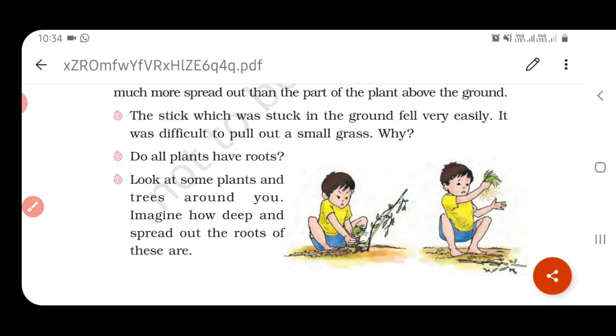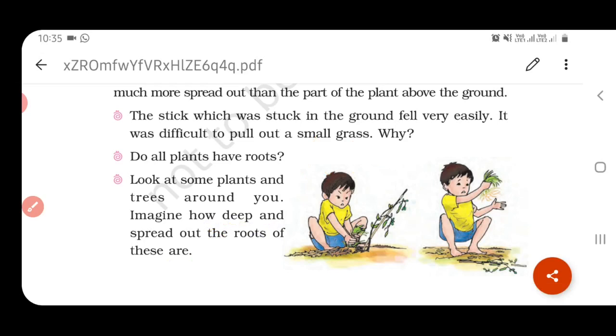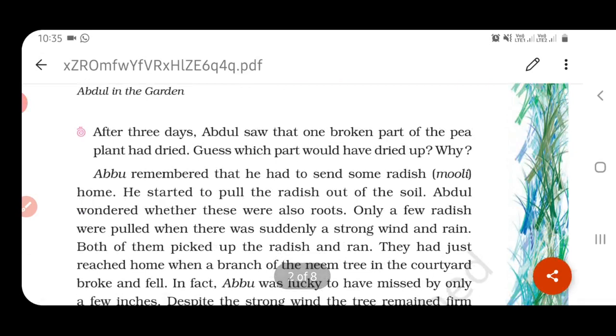Second question, do all plants have roots? Yes, all plants have roots. In the third question, look at some plants and trees around you. Imagine how deep the roots of these spread out. So just observe the trees in your area. The small plants will have small roots that go a little deep in the soil, whereas a very big plant has huge roots which spread around, to about the size of the tree.